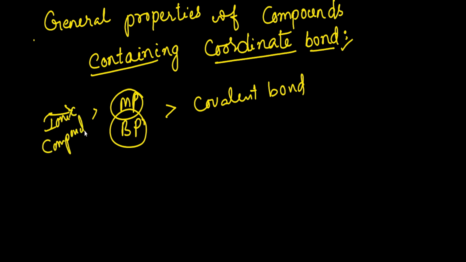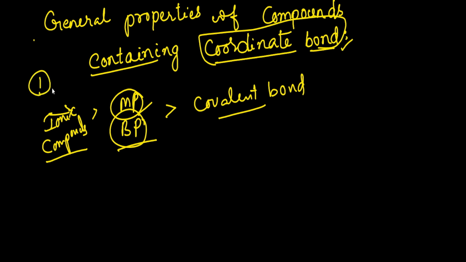Which means the compounds containing the dative bond or coordinate bond always lie between the ionic compounds and covalent compounds. So this is the first property.